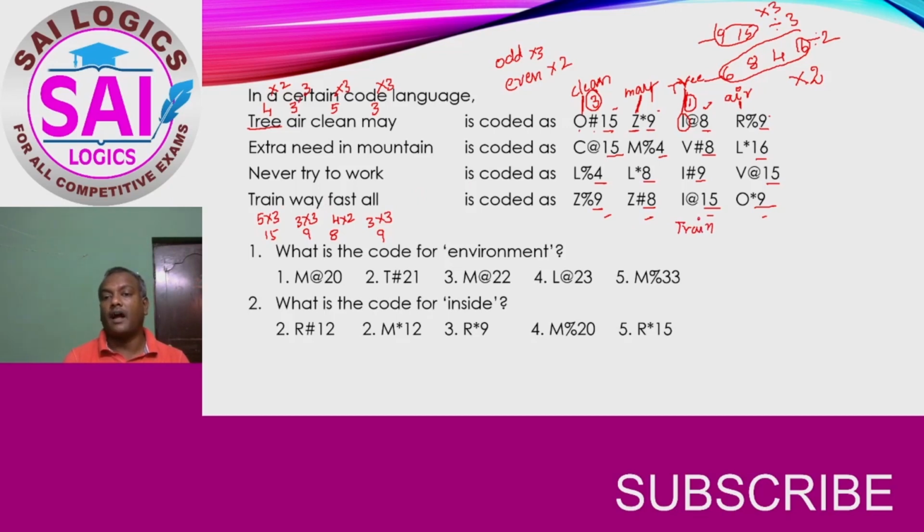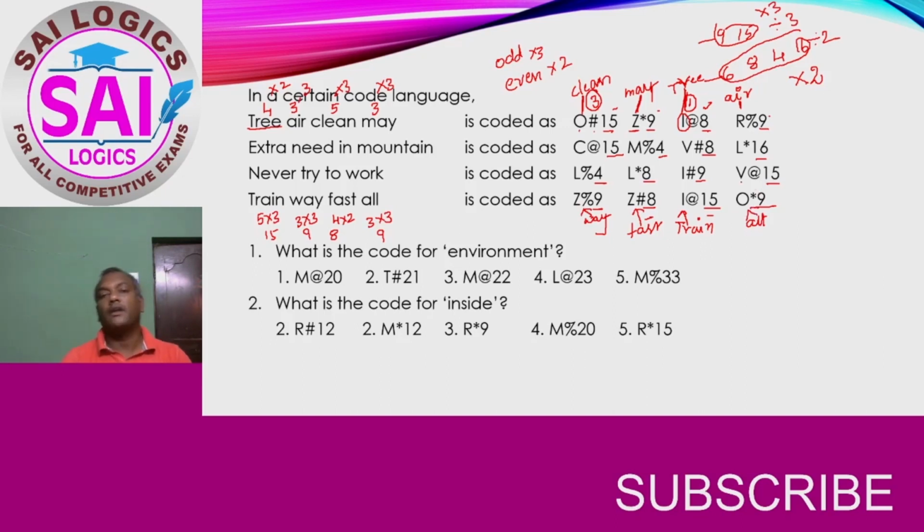Second letter is R and the pair of R is I. And here it is fast. Second letter is A and A's pair is Z. And here it is way. Second letter is A, A's pair is Z. Now it is all. Second letter is L, L's pair is O.